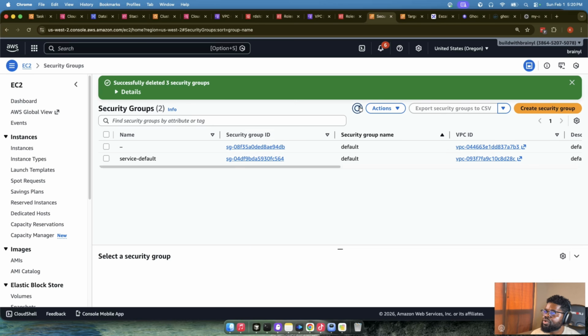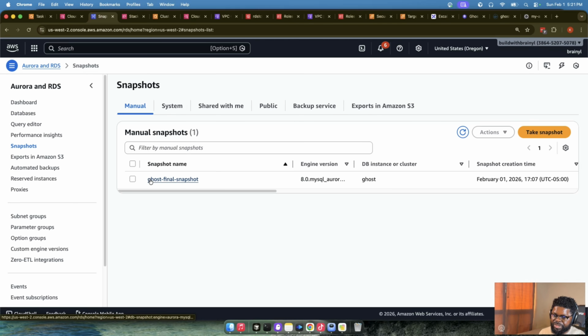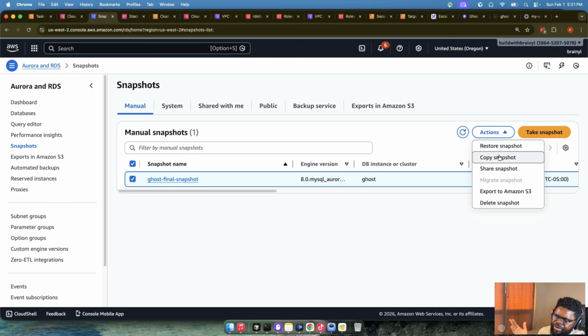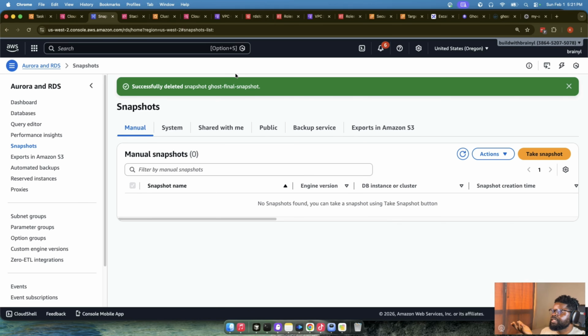So it's gone. So I think at this point, honestly, if I think about the things we've created, we've deleted the ECS cluster, we've deleted ALB, the target group, we've deleted the database and the snap. Okay, now we need to delete the snapshot now that I think about it. If there's a snapshot that was taken for us, in case it was a mistake you made when you were deleting the database, you can always bring back the snapshot. But I know it wasn't a mistake. I did it on purpose. I'm going to let it go. So the snapshot has been deleted.